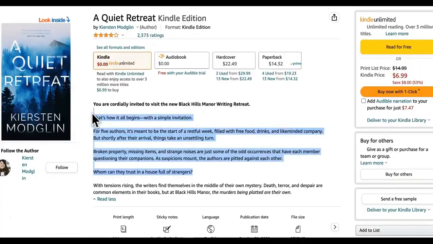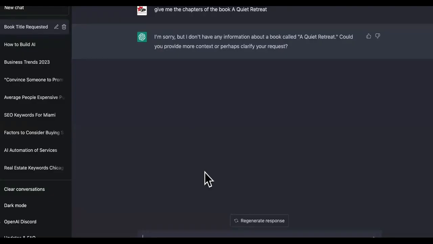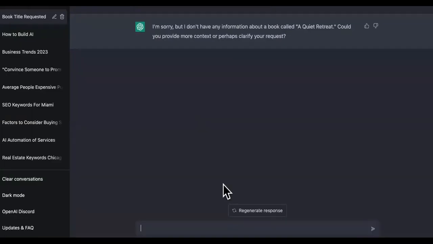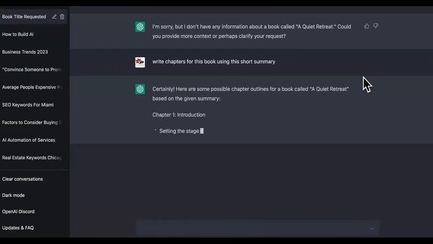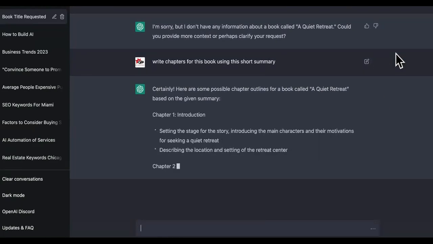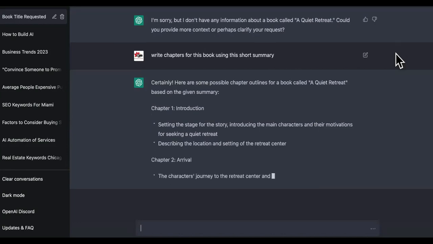Let's see. All right, so this is what we are going to do. We're going to take the summary of this book, and we're going to have ChatGPT create some chapters. So we're going to take that summary, and we're going to say, write chapters. And now ChatGPT is going to give us some chapter outlines. Look, there's an introduction. All right. This is craziness. This is ludicrous.